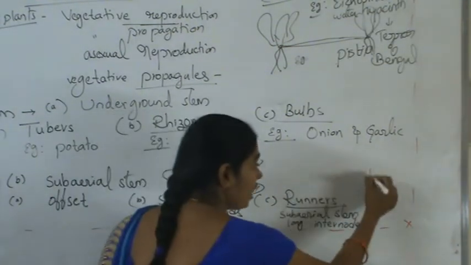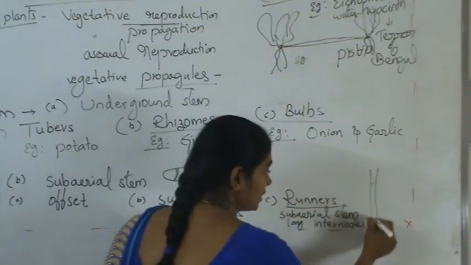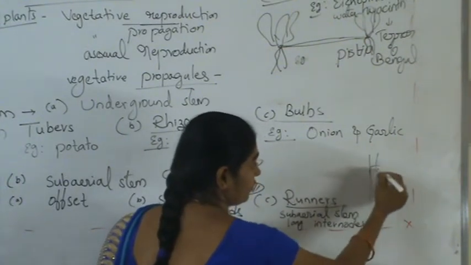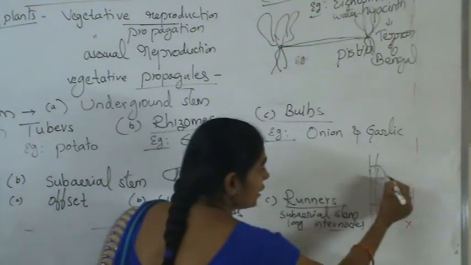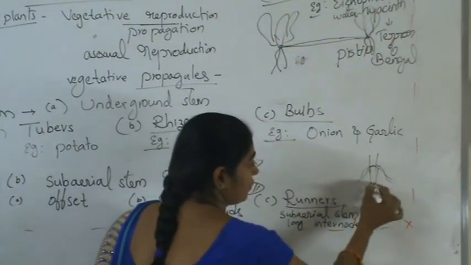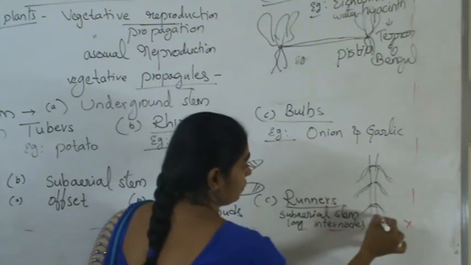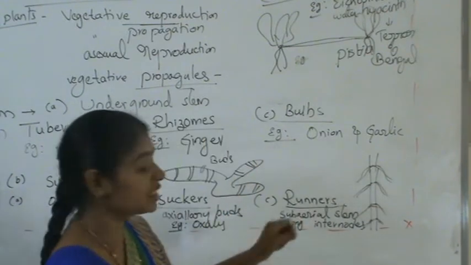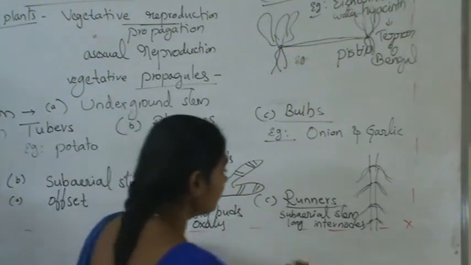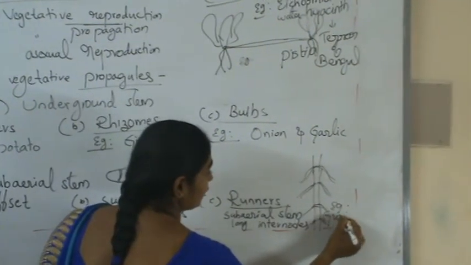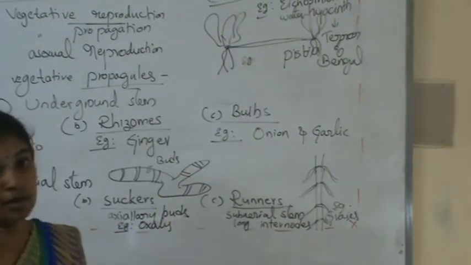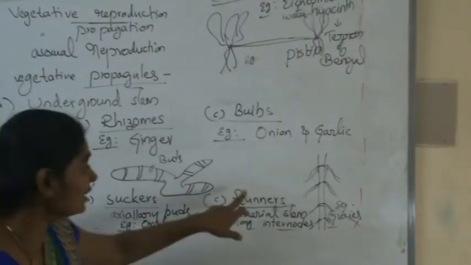So these have long internodes, like this, and from these internodes the roots arise. So these are the runners. Examples for runners are grasses. Grass plants are the examples for runners.